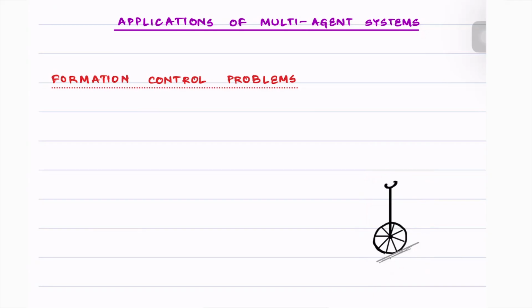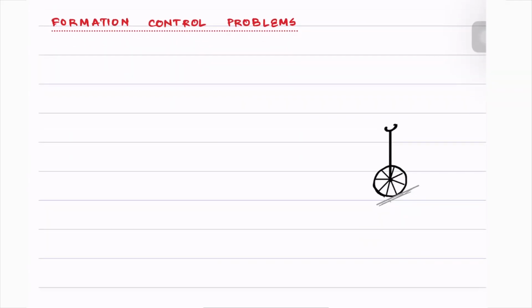So let's specify our conditions for the underlying framework. Consider a group of n unicycles.